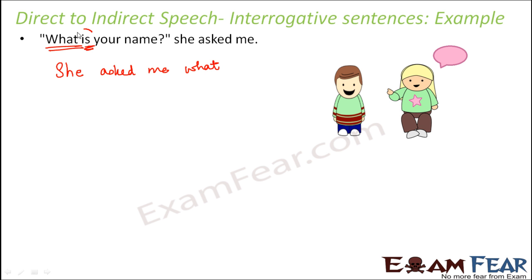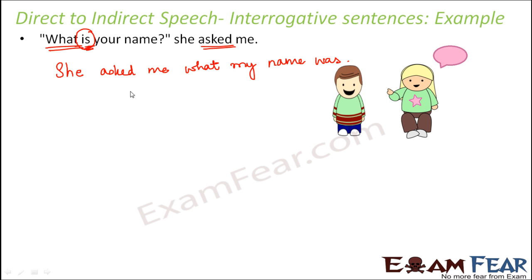What will happen to the tense? So right now it is in the present tense, but the reporting verb is in the past tense. So this will also become past tense. And here the word order would become the normal word order, not like the word order in the question. So this would be what my name was.